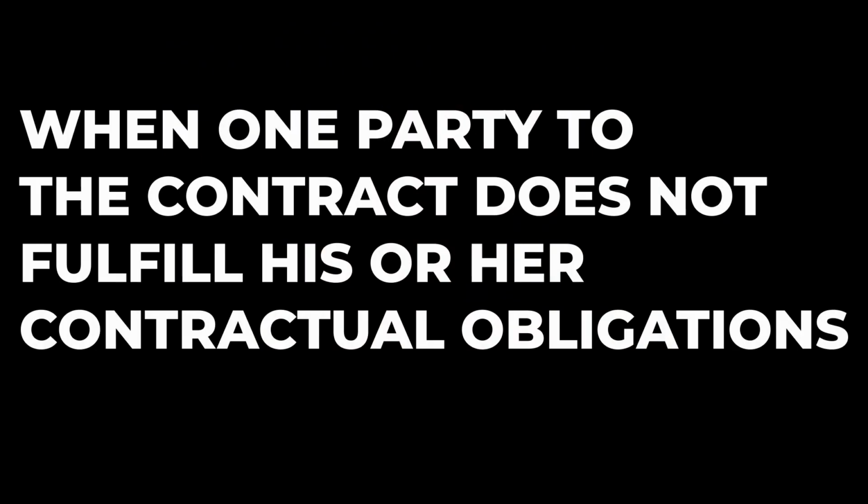Now, discharge by breach of contract. Breach of contract means the contract is not fulfilled. One party is not fulfilling, or both the parties are not fulfilling the terms and conditions of the contract. That is, when one party to the contract does not fulfill his or her contractual obligations. See, for example, sale of a property. On the date of the sale, the seller is not ready to part with the property.